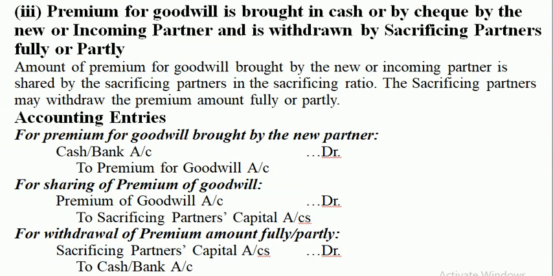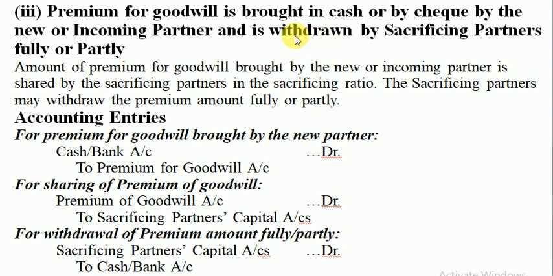So having understood case 2, we move ahead with case 3, and it is just one step more than case 2. It's easy to understand now. It is just one additional step in case 3. Case 3 says when premium for goodwill is brought in cash by the new partner and it is withdrawn by sacrificing partners.